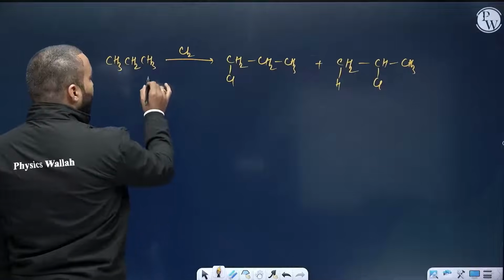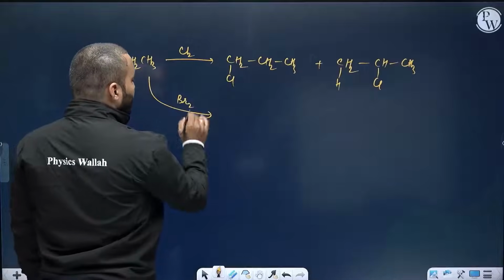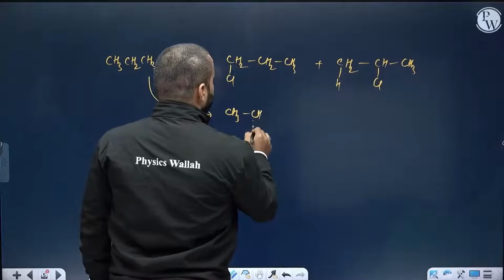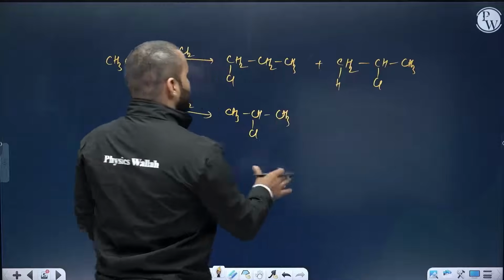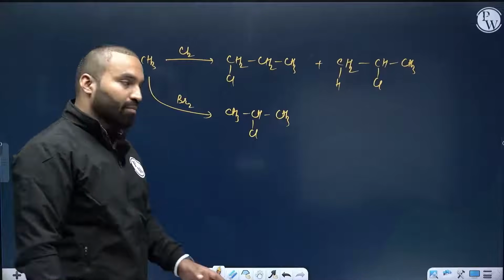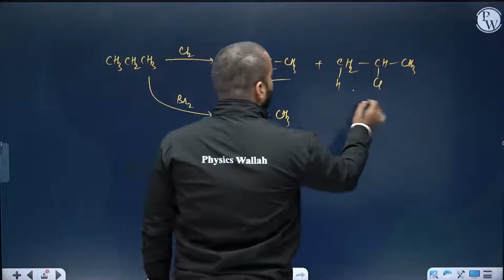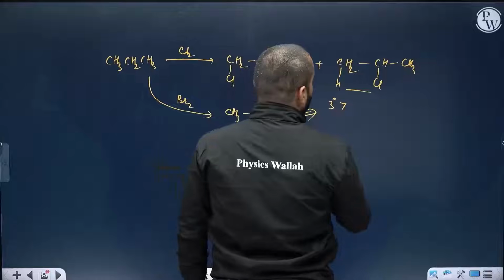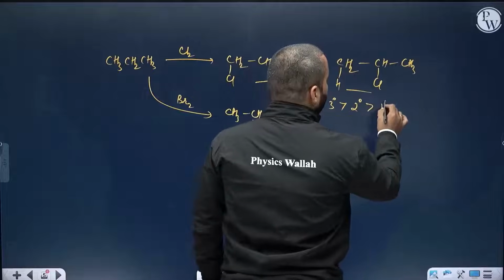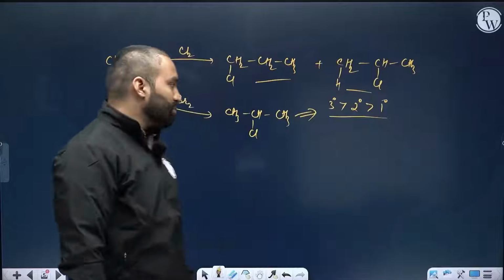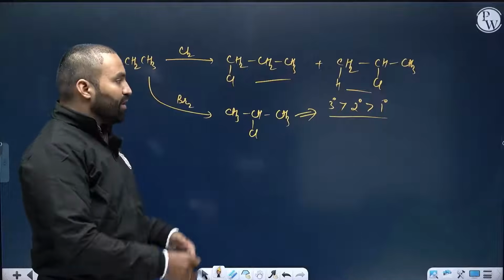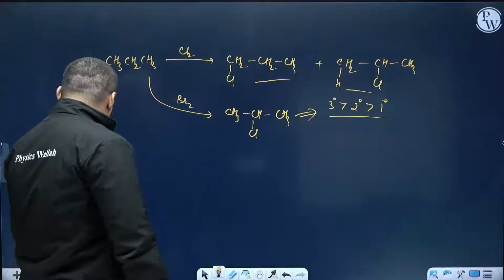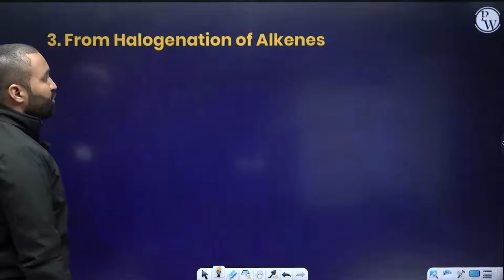But when you have Br2, then it will prefer the one which is more stable. It will form CH3, CH. This particular compound formed would be in higher amount. We also know the tertiary one reacts more than the secondary, and the secondary more than the primary. This will be the product distribution. Tertiary hydrogen will give better results than the secondary and the primary one. Clear, everybody?